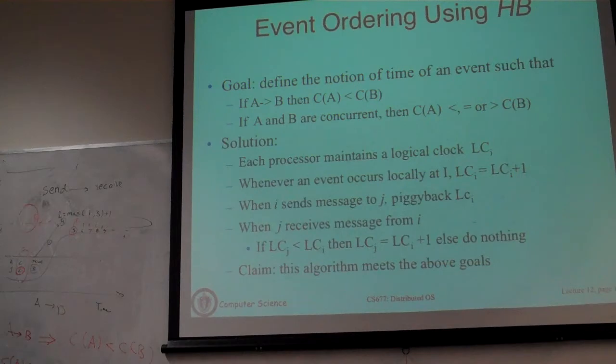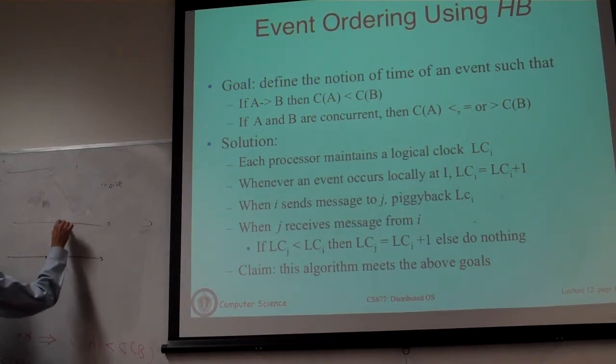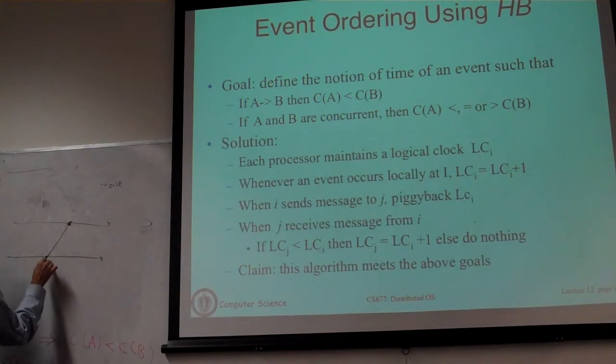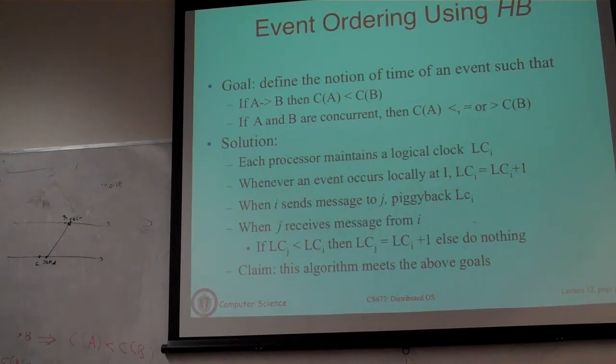Okay, so you are asking, I'm going to erase this again. There's too much clutter. So this is a very simple example that you are asking. This is the send, this is the receive. This is C, and this is B. And you are asking, can we derive a relationship between C and B?